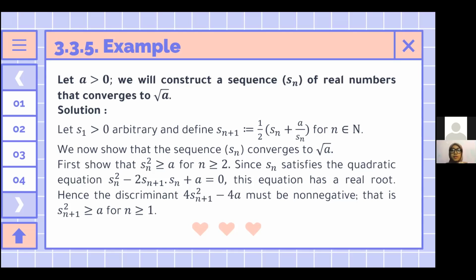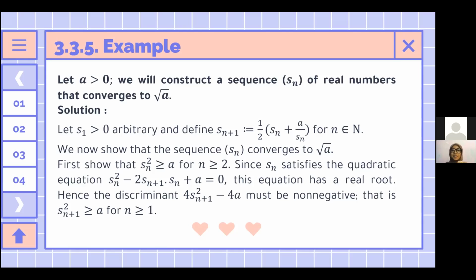First, show that Sn squared is greater than or equal to a for n greater than or equal to 2.